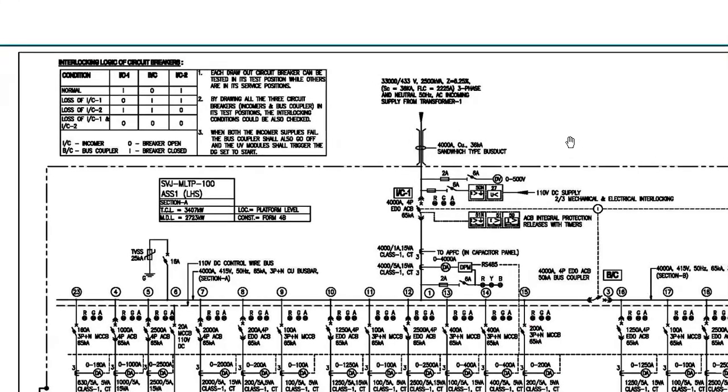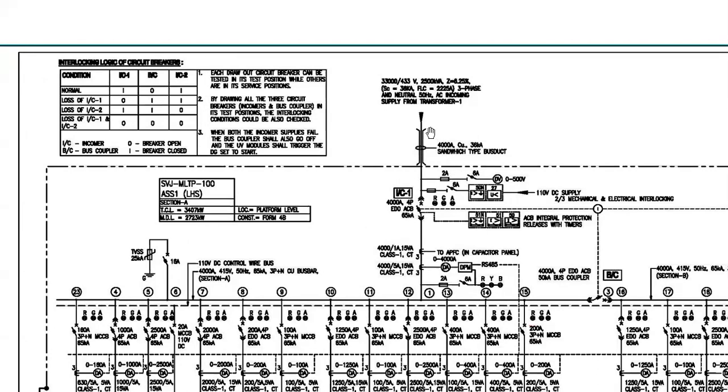This is the most important part of this electrical subject, which we see generally. This is a partial SLD, or you can say a single line diagram of a system. As I see here, you can see it from here. This is one circuit. This I have written as incomer 1.